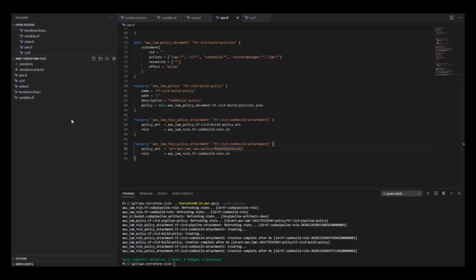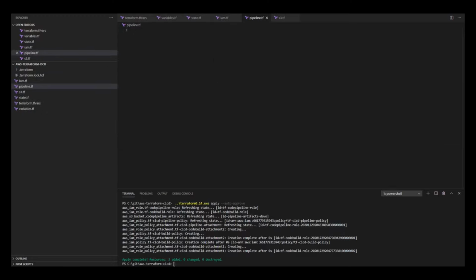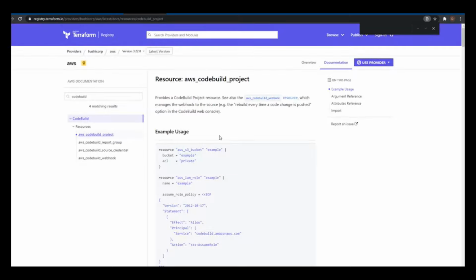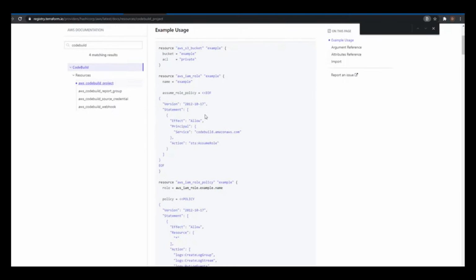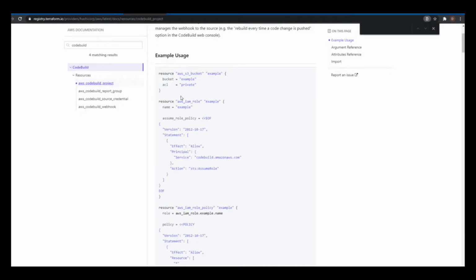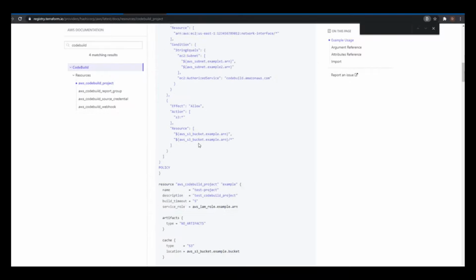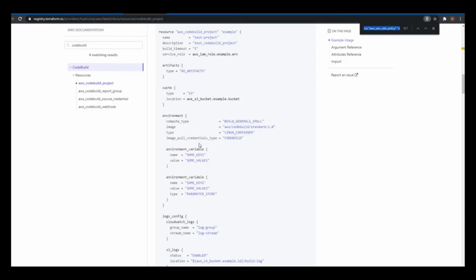So let's go ahead and create a new file. I'm going to call this pipeline.tf, and within here we're going to create a new code build project. If we look at the documentation for code build, let's see what a code build project looks like. So we see that we need a role, which we've created already. We need a bucket, which we already have. The policy and so on.